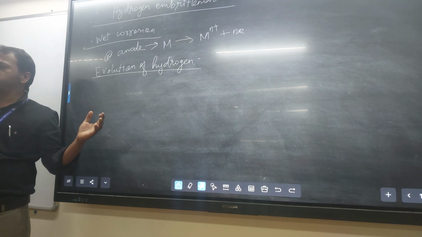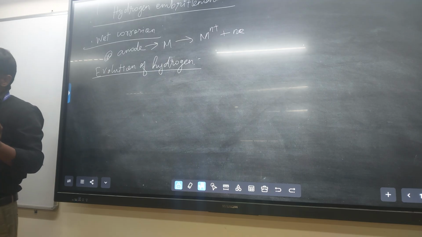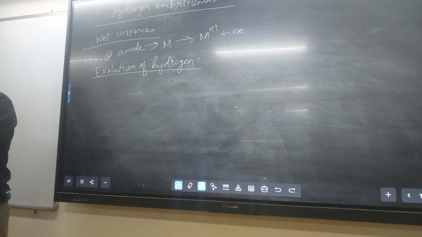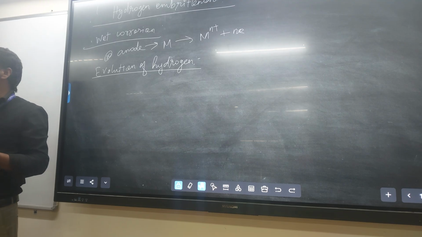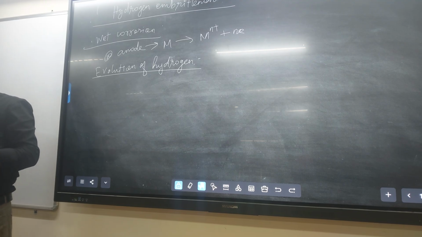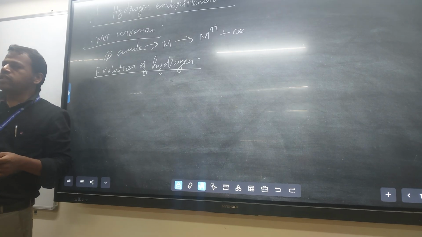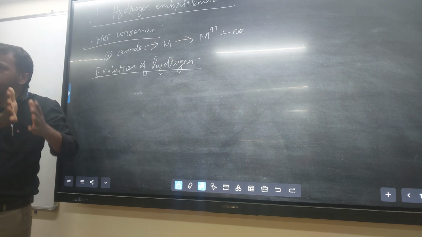The corrosion is happening in the presence of acidic medium. The corrosion is happening in the presence of neutral medium. But corrosion won't happen in the presence of basic medium. Because OH minus, the minus charge is already there, how will the metal surface release the electron? No, it won't accept the minus charges. Therefore, it restricts the corrosion in the presence of basic medium. So corrosion happens only in either neutral medium or acidic medium.